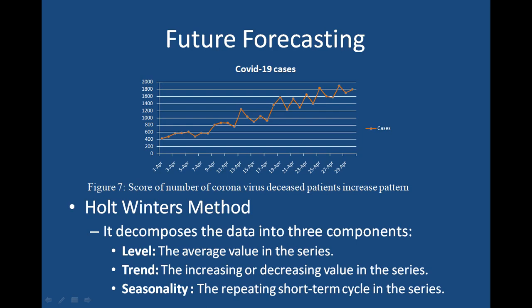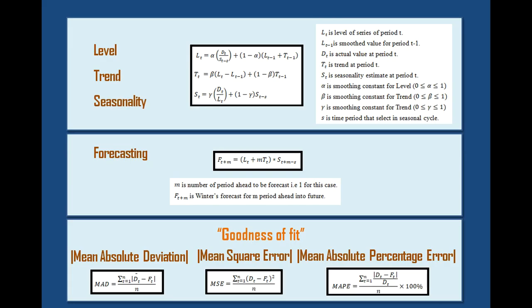One important thing is that the Holt-Winters method will work on data only when trend and seasonality are present in the data. Here we can calculate the level, trend and seasonality by this formula. L_t represents the level of a particular time period, T_t represents the trend of that time period, and S_t represents the seasonality of that time period. Here we have three tuning parameters, alpha, beta and gamma. The accuracy of our result depends on these three parameters. You can tune these parameters by using a genetic algorithm also.